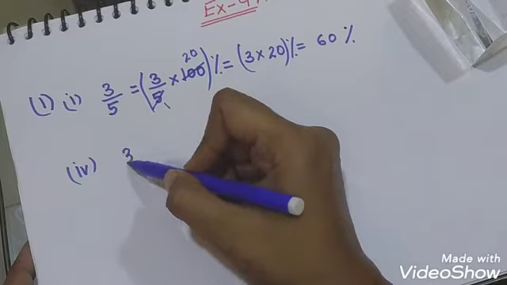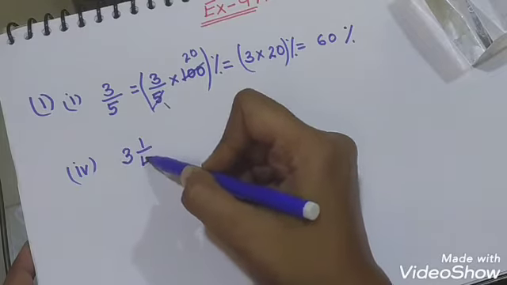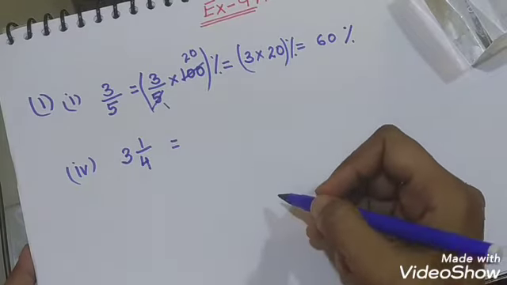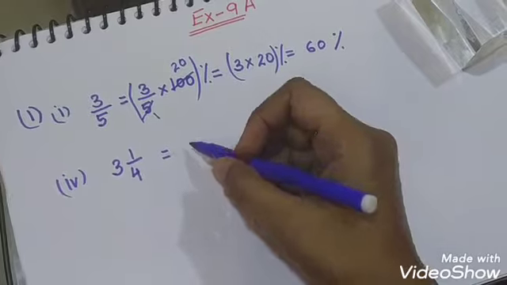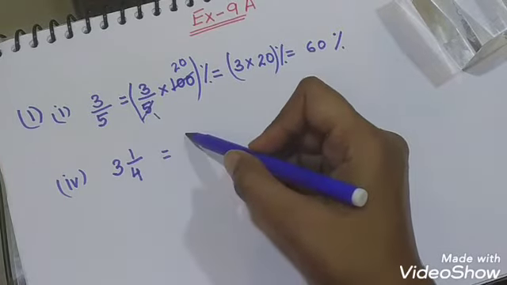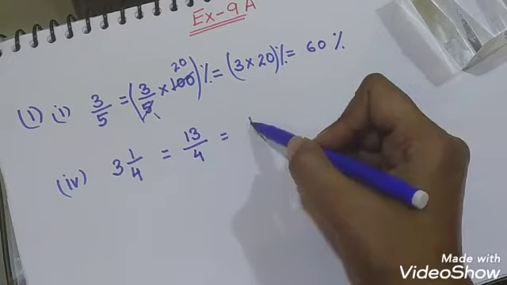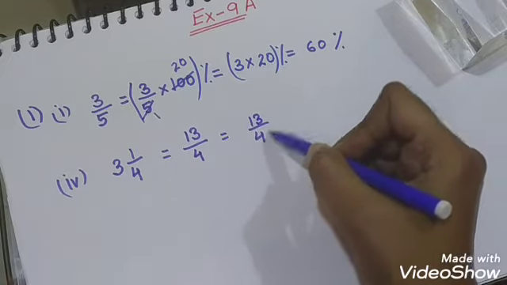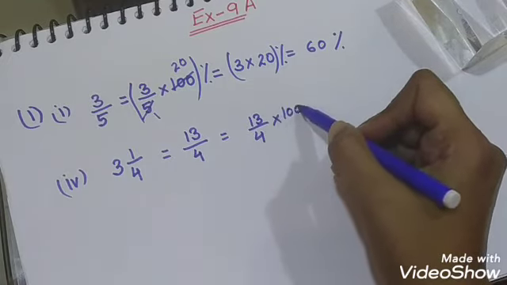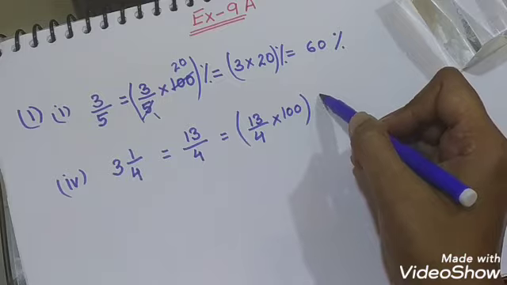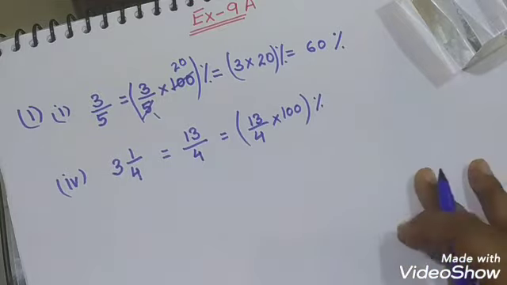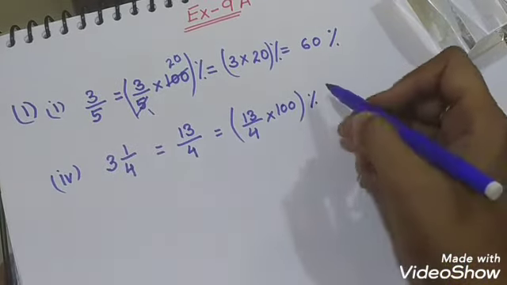Now see the next part, which is part number 4. It is 3 whole 1 upon 4. So it is a mixed fraction. First we convert it into an improper fraction: 4 threes are 12, plus 1, 13 upon 4. Then we multiply 13 upon 4 by 100, put it inside a bracket and write the symbol of percentage.